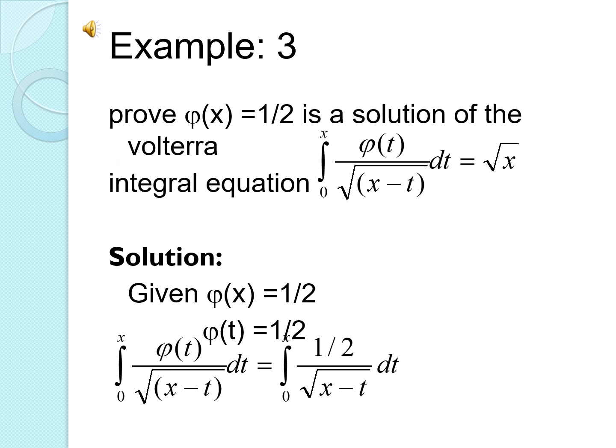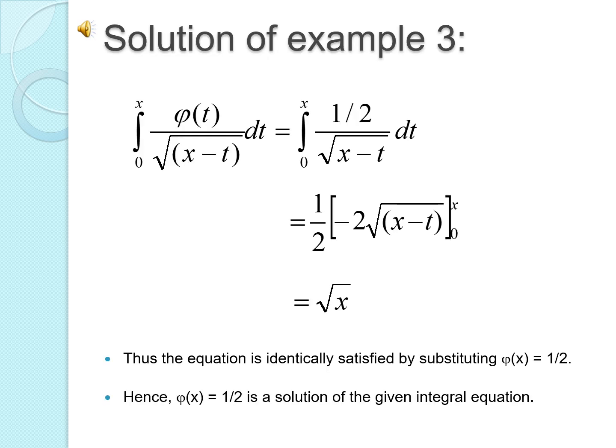Now we see one more example. Here phi of x equal to 1 by 2 and the integral equation is integral 0 to x phi of t divided by root of x minus t dt equal to root of x. Now see the solution. Similarly, we take phi of x equal to 1 by 2 and phi of t equal to 1 by 2 because there is no variable in phi of x, and the equation becomes integral 0 to x phi of t divided by root of x minus t dt, where phi of t is 1 by 2, therefore we substitute the value 1 by 2 divided by root of x minus t dt.